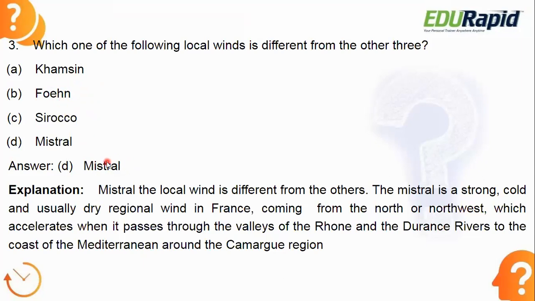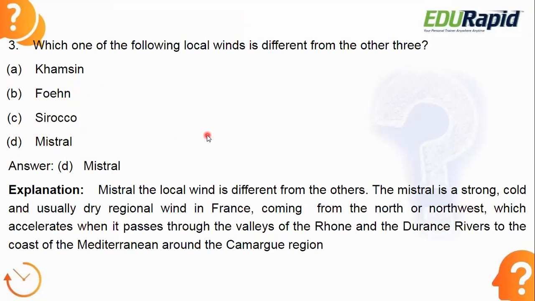Mistral is a cold, dry, strong wind. Mistral is a regional wind in France, and you must remember that. So why is it different? Because Khamsin, Foehn, and Sirocco are all hot winds, and Mistral is the cold, dry wind.